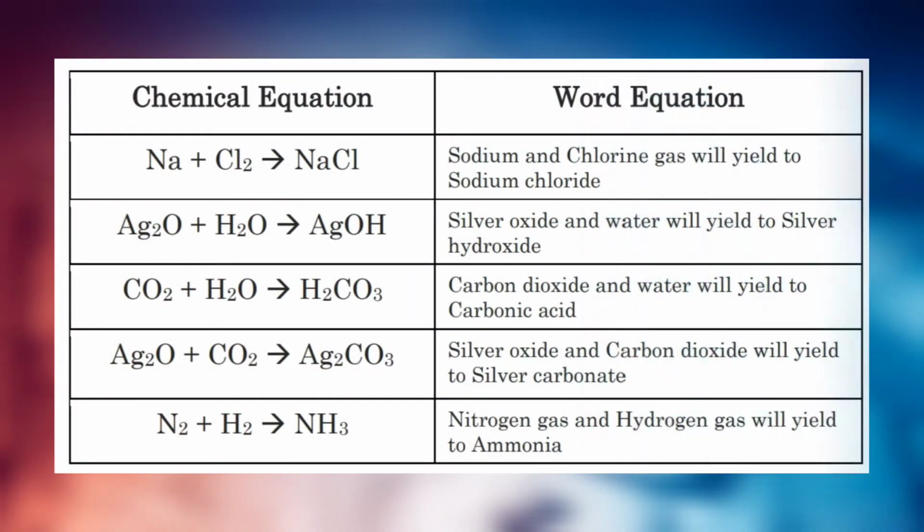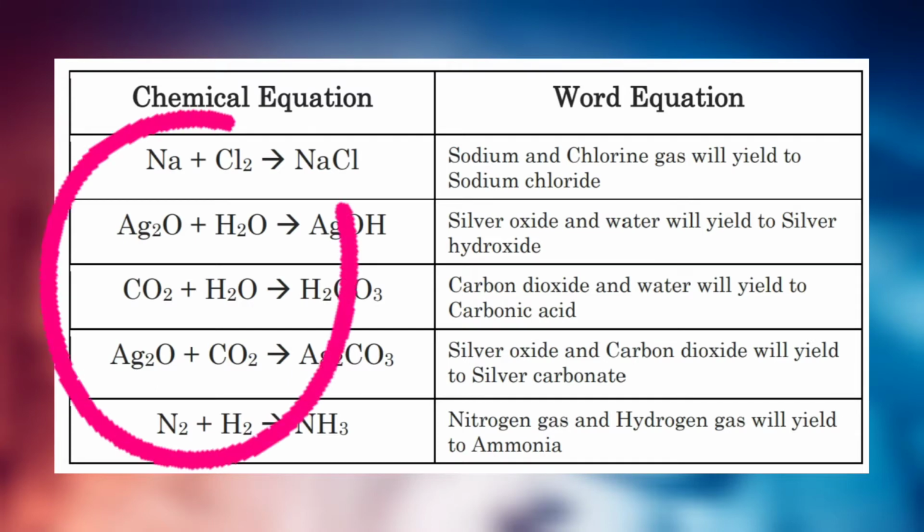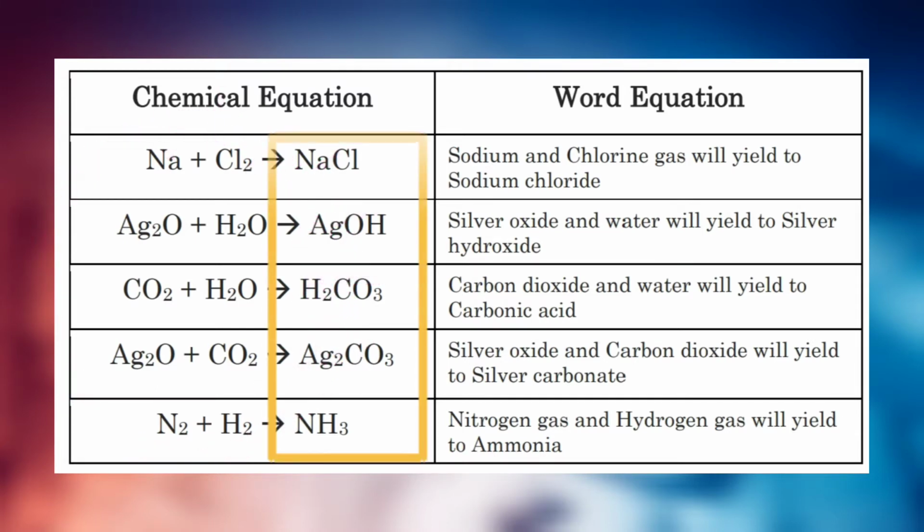Other examples are exemplified by the reaction of sodium and chlorine gas to produce sodium chloride, reaction of silver oxide and water to produce silver hydroxide, reaction of carbon dioxide and water to produce carbonic acid, reaction of silver oxide and carbon dioxide to produce silver carbonate, and reaction of nitrogen gas and hydrogen gas to create ammonia. As you can see in the examples, there are always many reacting substances, but all of them have only one product, hence, they truly exemplify combination reaction.